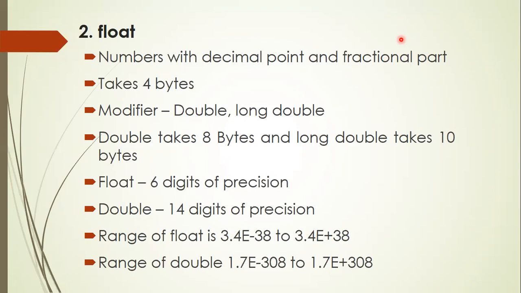So float data type and double data type are used to represent a very small real number and a very large real number. But compared to float, double is more accurate. So we can represent very, very small negative numbers. At the same time, we can represent a very, very big positive real number.